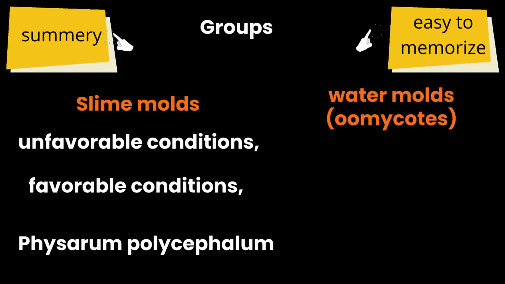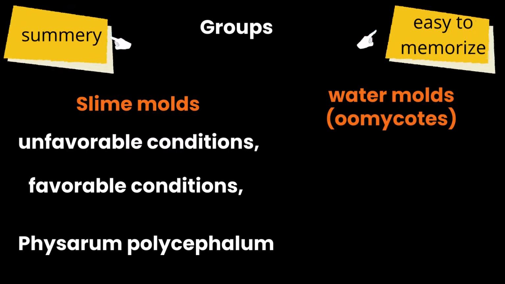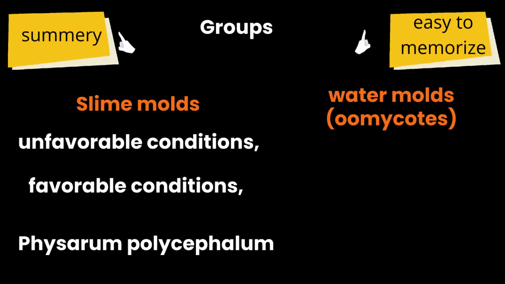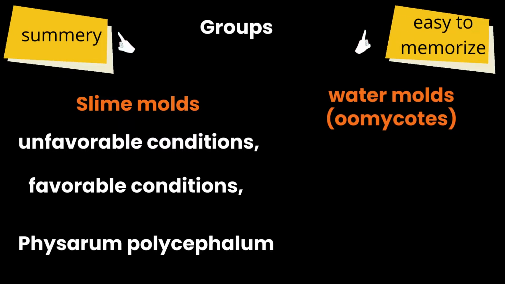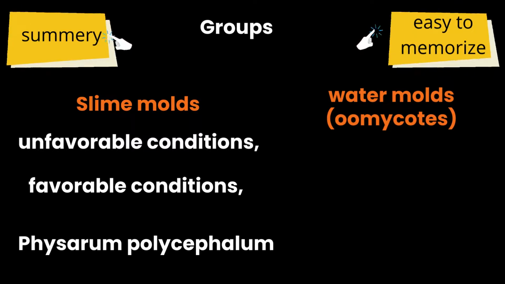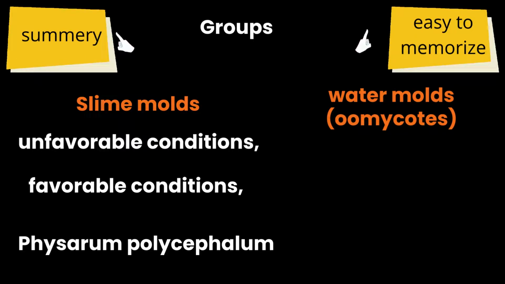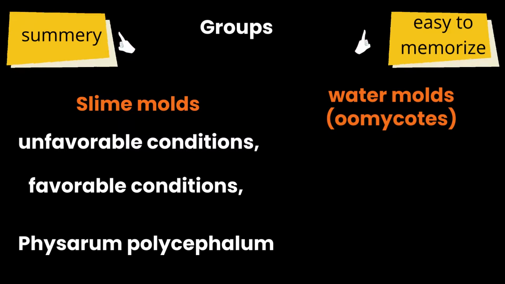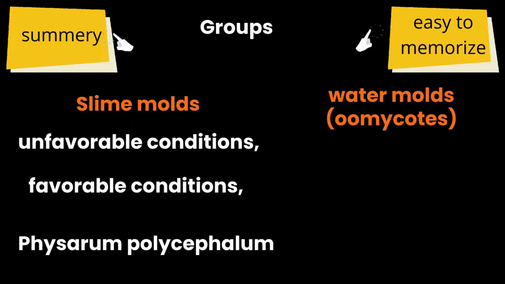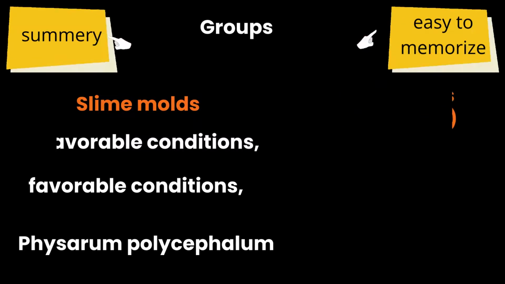Slime mold produces spores during unfavorable conditions. During favorable conditions, a zygote is formed, which is diploid, and from that diploid zygote plasmodium is formed. Plasmodium is the feeding stage of slime mold, consisting of cytoplasm and many nuclei. It can creep, and during its creeping movement, it ingests bacteria, yeast, and other organisms. Physarum polycephalum is a plasmodium, a model organism used in biological research.